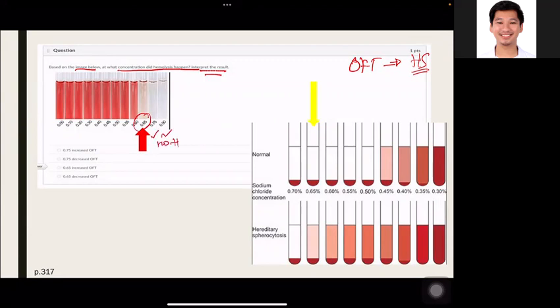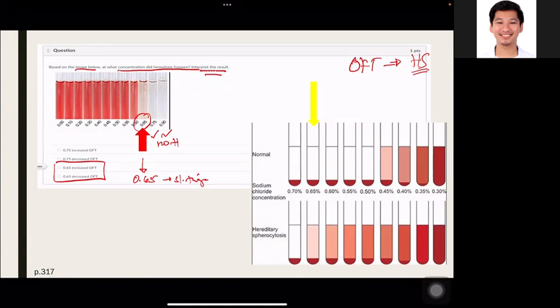And then at 0.65 na concentration ng sodium chloride solution, there would be meron na siyang slight na tinge ng color. So yan na, alam nyo na it's either dito na lang.